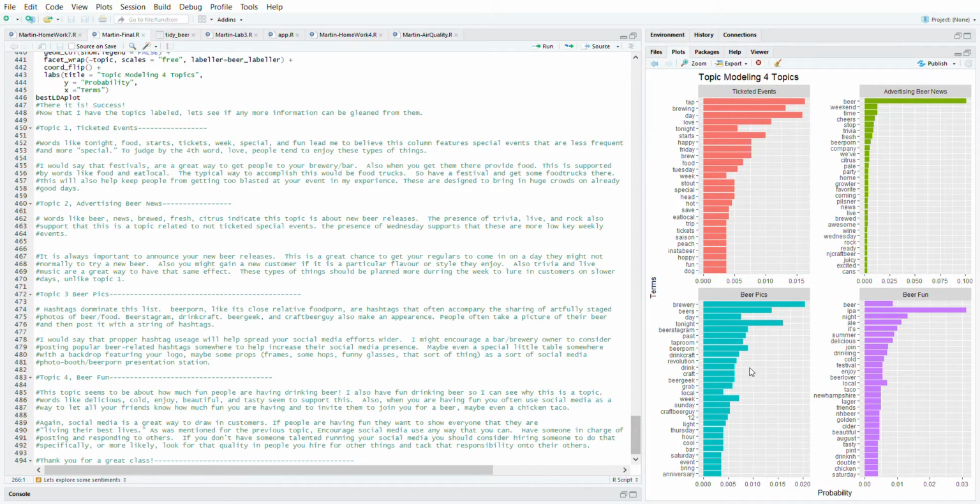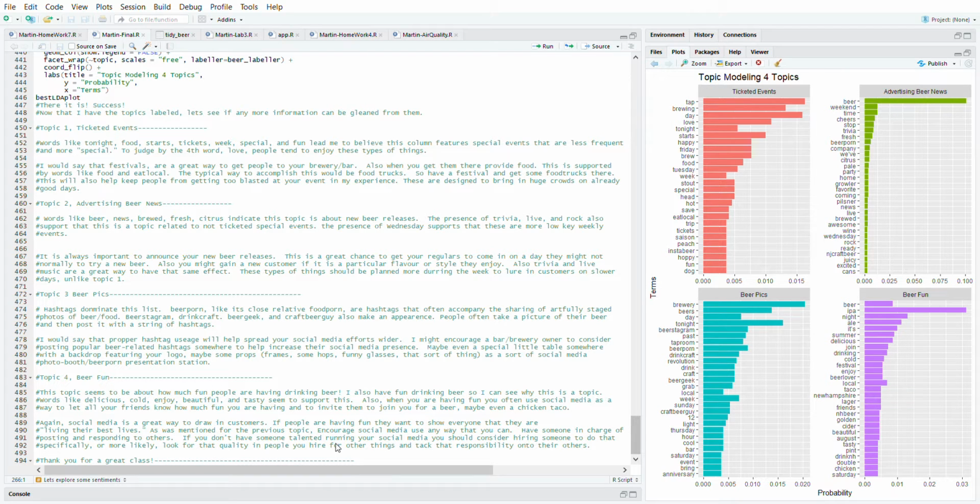Topic 3, it's back to beer pics. These are all the hashtags and stuff. Again, beer pics are great. That's a great way to get your beer out there. It looks delicious. That's why they do it. I might even set up some sort of photo booth, have some little props for you to take pictures of your beer with. In other words, encourage people to take pictures of their beer. Encourage people to hashtag the beer. Encourage people to spread your presence on social media. That will get you more customers and make you more money.